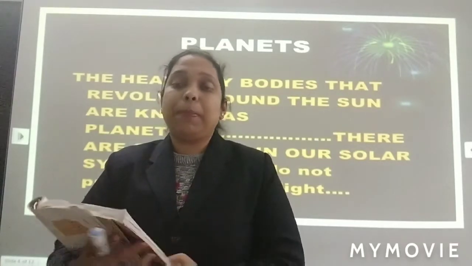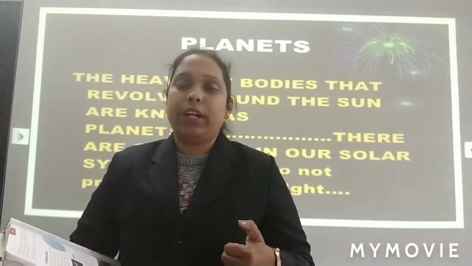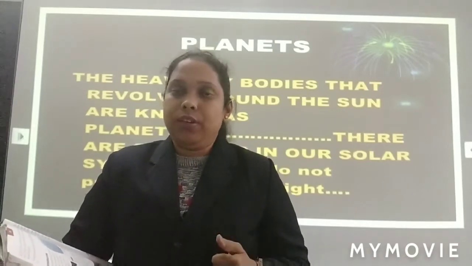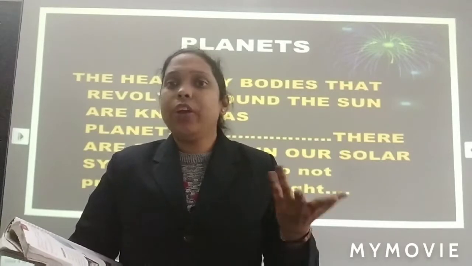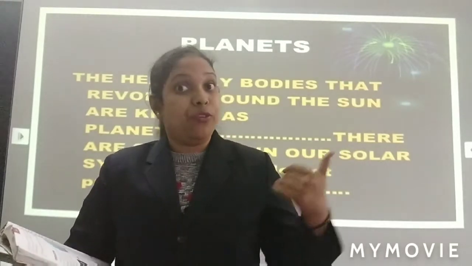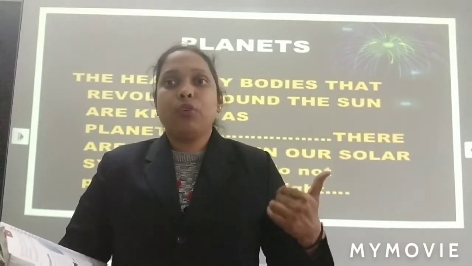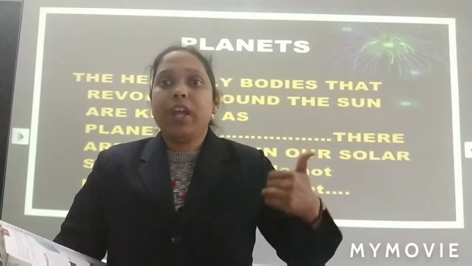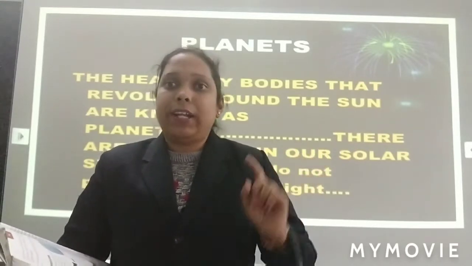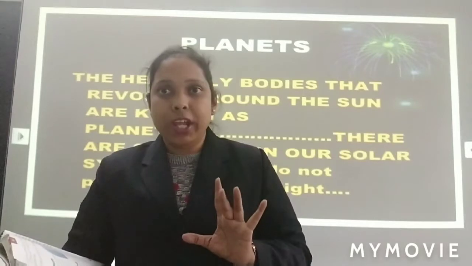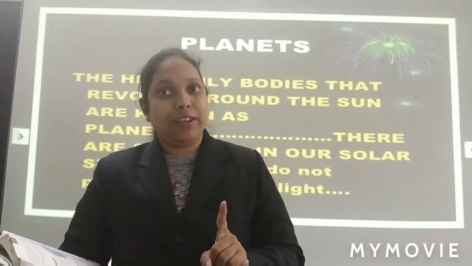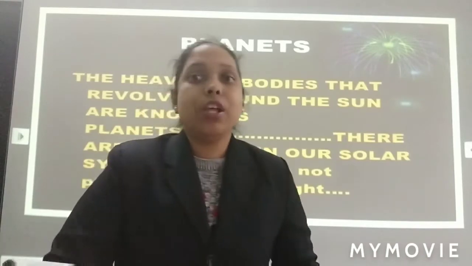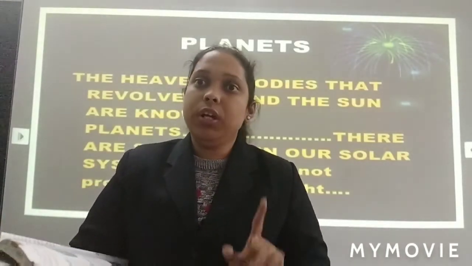Now what they are saying? Planets, they do not have their own light. Like our planet is Earth. Our planet does not have its own light. Where do we get light from? Very good. We get light from the sun. So sun is a star. So they are saying planets get light from the stars. So you have to remember that sun is a star and we get light from stars. So no planet has its own light.